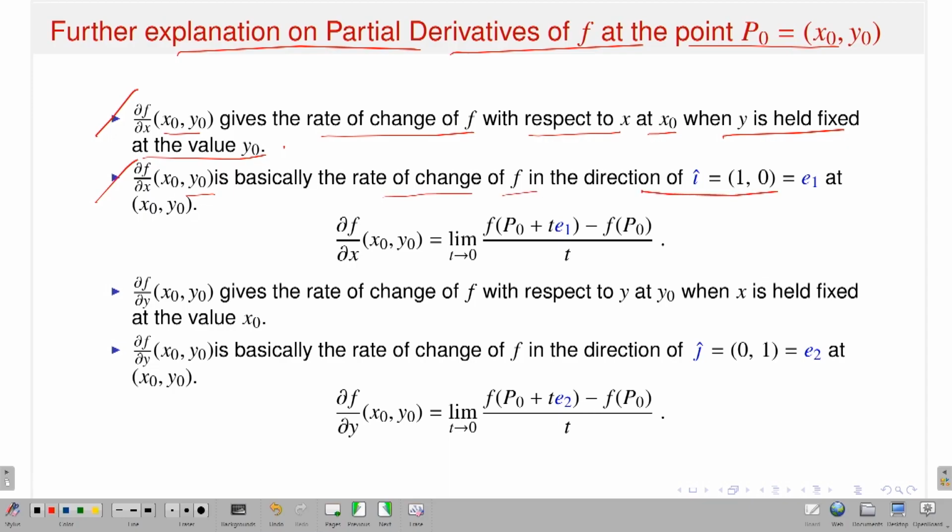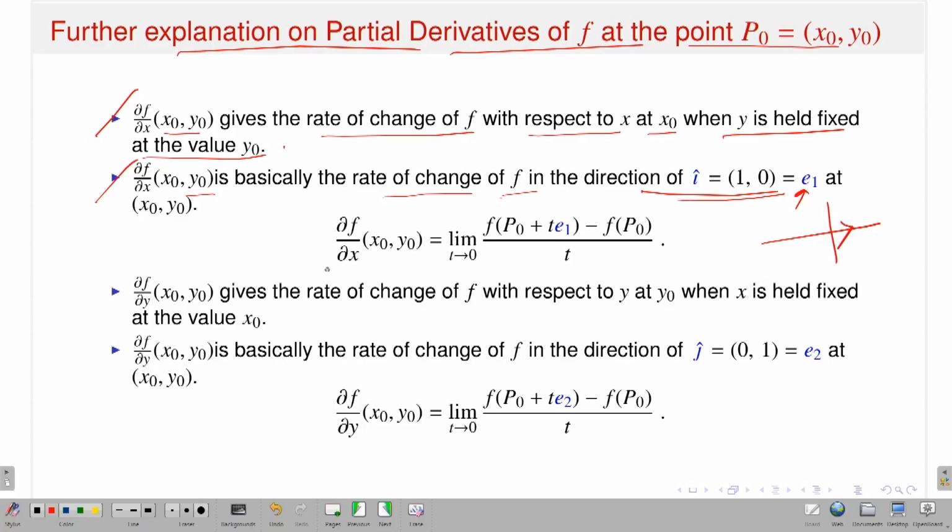Since it is actually in R2, it will have an orthonormal basis of two vectors, that means you have an x direction and a y direction. So it says that del f del x at (x naught, y naught) is basically the rate of change of f in the direction I cap, (1, 0). So if this is my R2, I am talking about this direction. That is nothing but the vector E1 at (x naught, y naught).